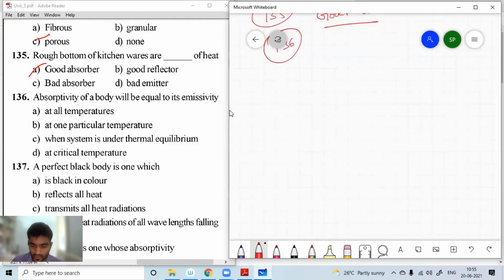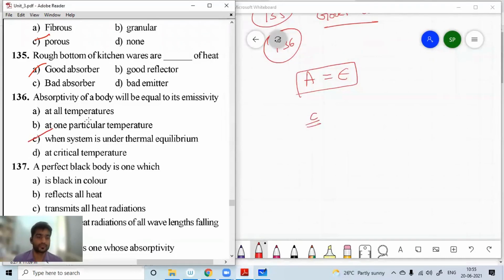See, absorptivity of a body will be equal to emissivity when the system is under thermal equilibrium condition. That means for question number 136, C is the right option.